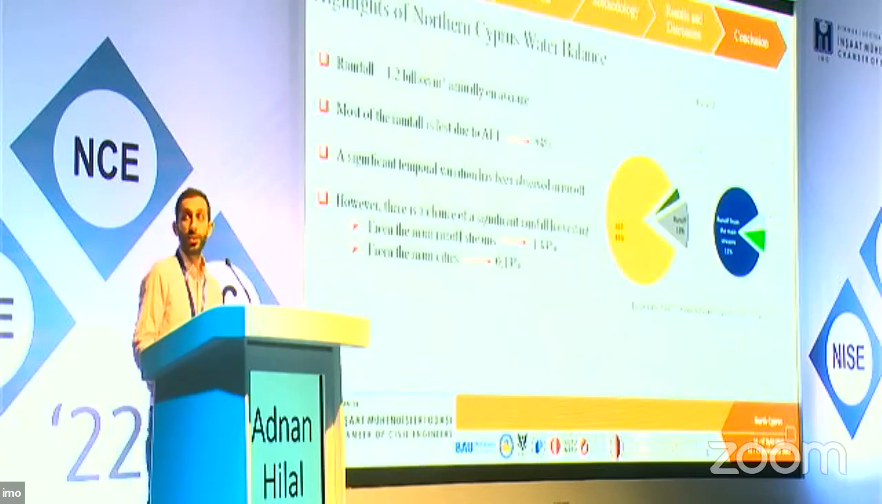Just to sum up and show some of our main results. Despite the fact that Cyprus on average receives a significant amount of rainfall, we are talking about 1.2 billion cubic meters each year, most of this unfortunately gets lost to actual evapotranspiration. We are talking about on average 84%. The remaining amount changes significantly from year to year, for both runoff and rainfall.